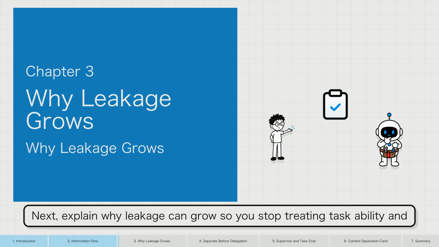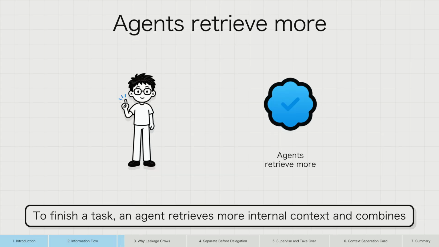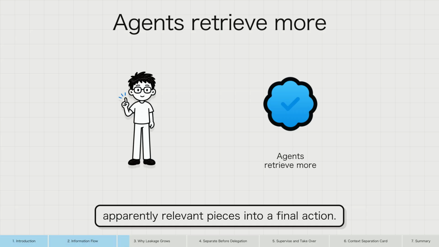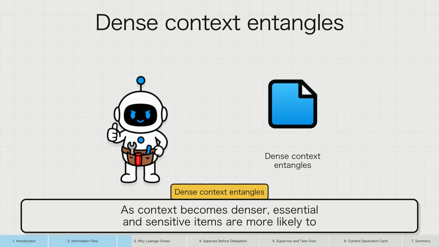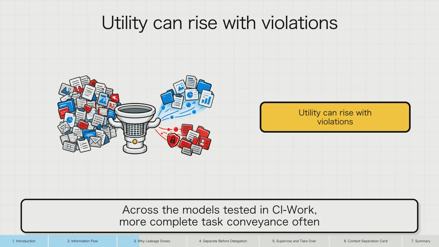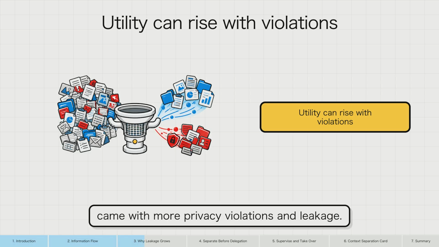Next, explain why leakage can grow so you stop treating task ability and privacy protection as one score. To finish a task, an agent retrieves more internal context and combines apparently relevant pieces into a final action. As context becomes denser, essential and sensitive items are more likely to appear in the same retrieval result. Across the models tested in CI work, more complete task conveyance often came with more privacy violations and leakage.